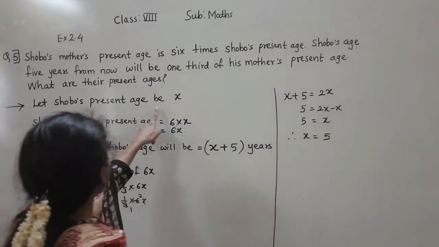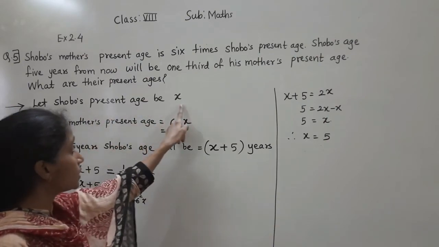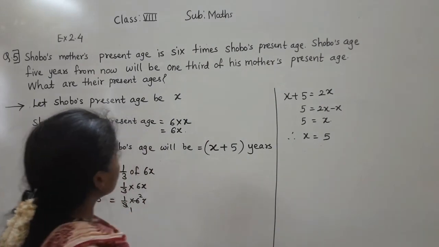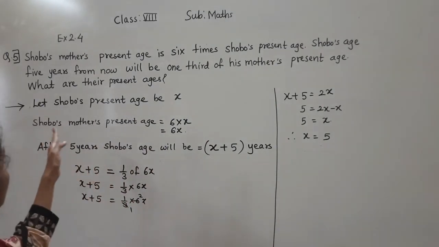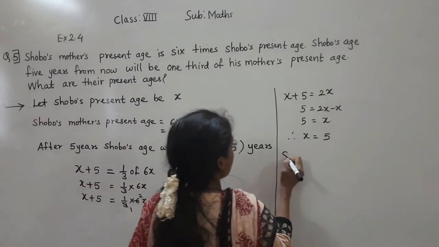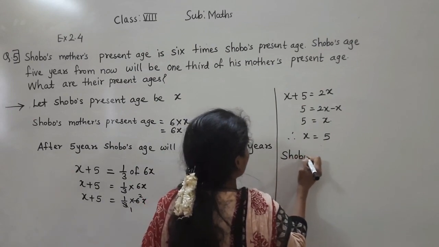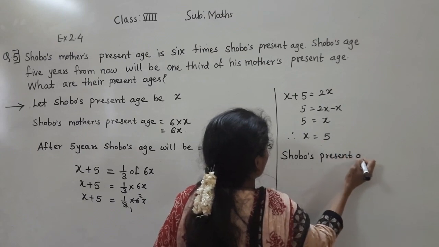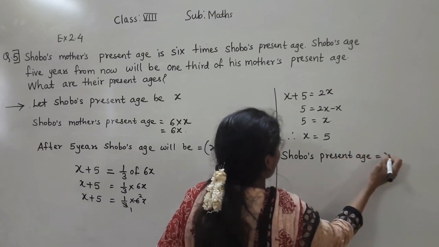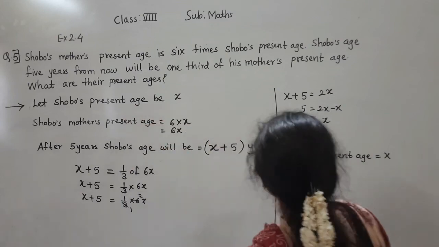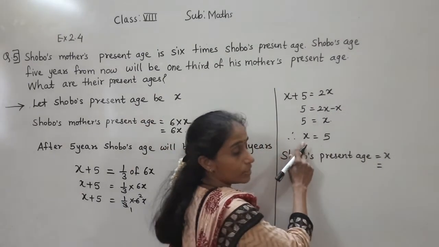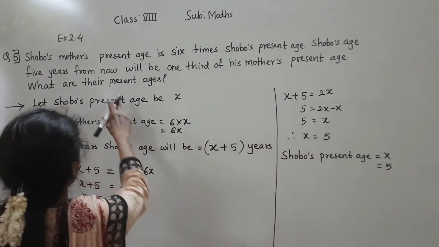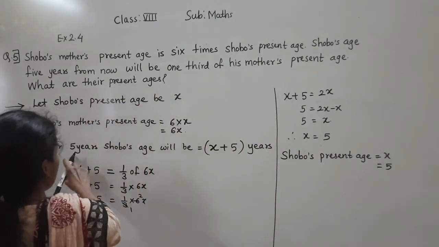Whose age did we consider as x? Shoboz's present age is x years. What is asked? Their present ages. So Shoboz's present age is equal to x, that is 5 years. After that, we have to find the mother's age also.